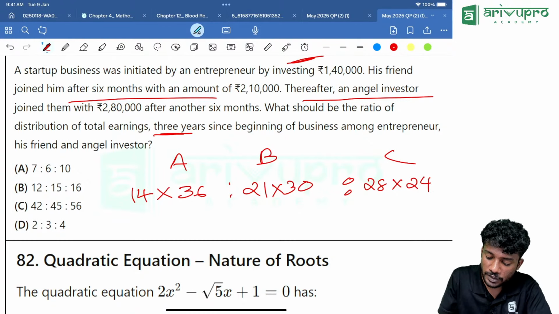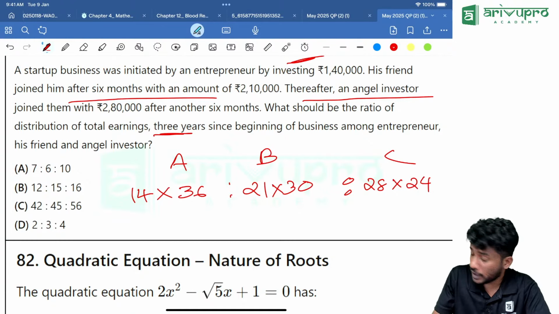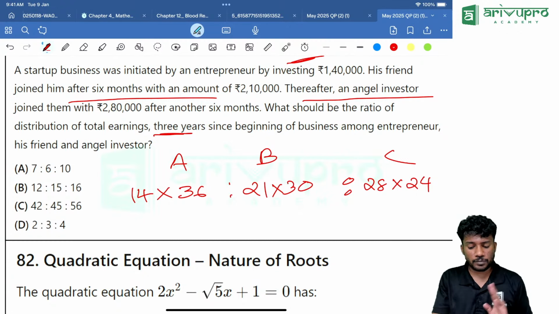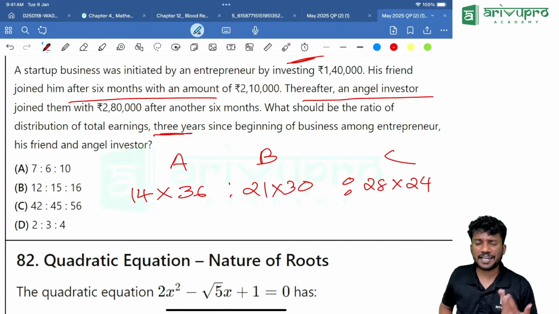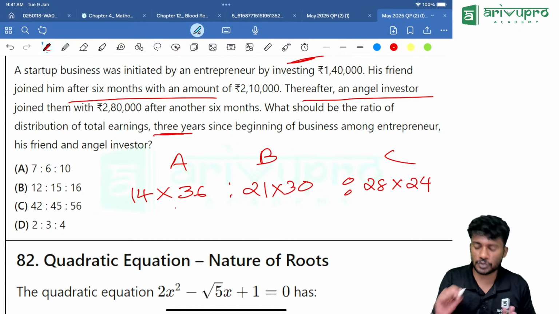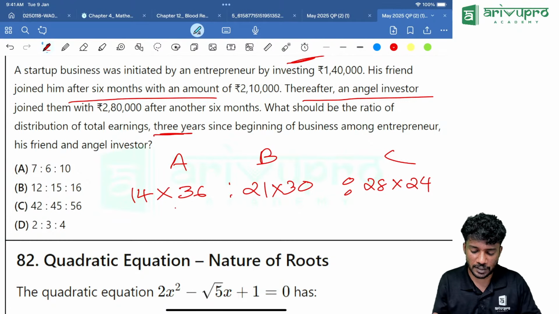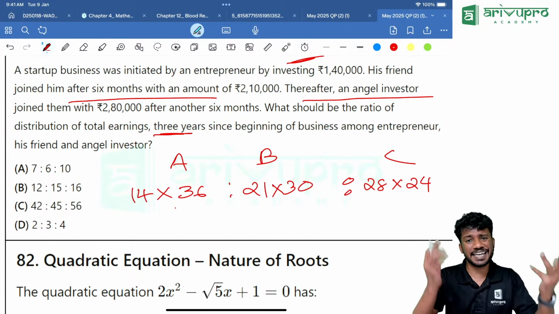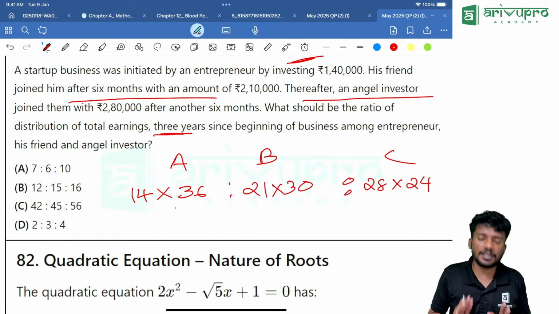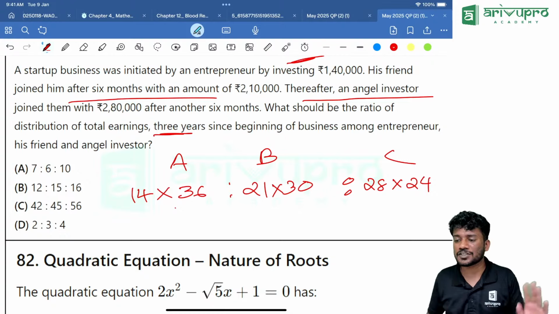The value is 14 into 36 is to 21 into 30 is to 28 into 24. Now we can cancel, or you can find the ratio between the first two. Anything is fine, because we will check the options that way and we will get the answer rather than solving everything.